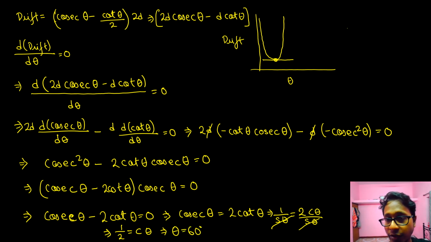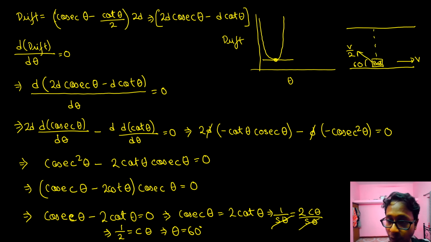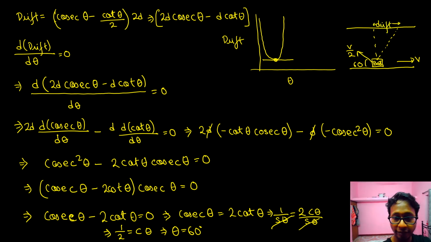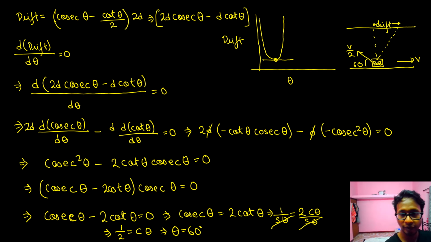Okay, so if this was the river, and the boat, and the velocity of the boat was v by 2, half of the river velocity, and the velocity of the river was v. If we make this angle 60, out here there would possibly be drift. There is no way in which drift can be avoided, but drift can be minimized if theta is kept at 60 degrees. All of you understood the problem? Okay.